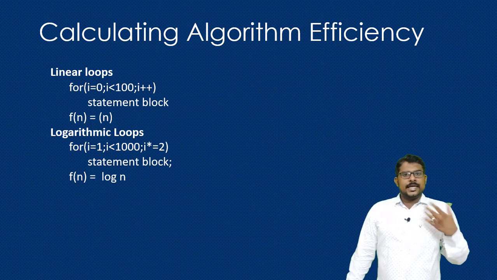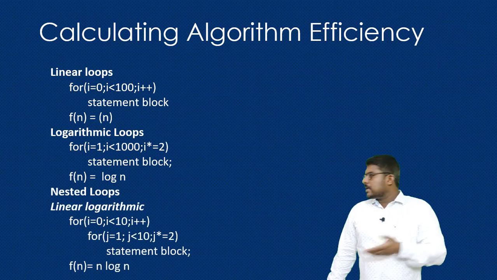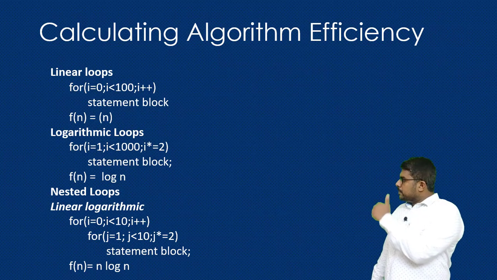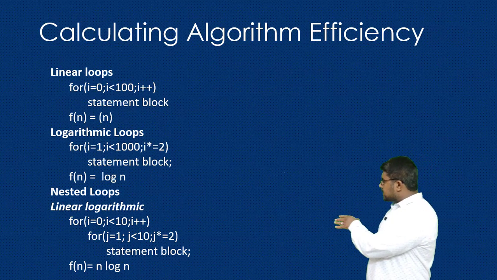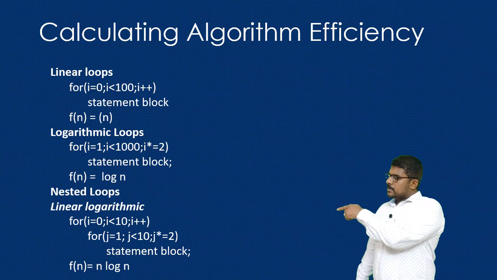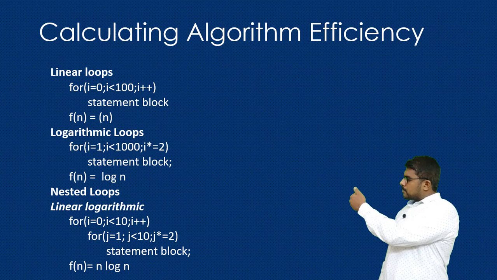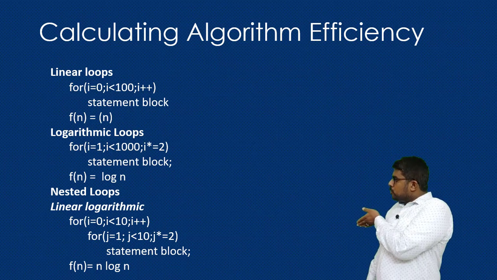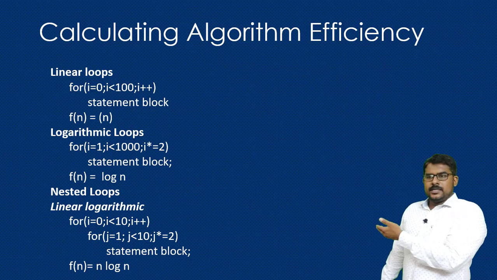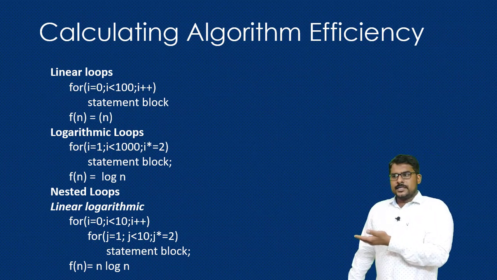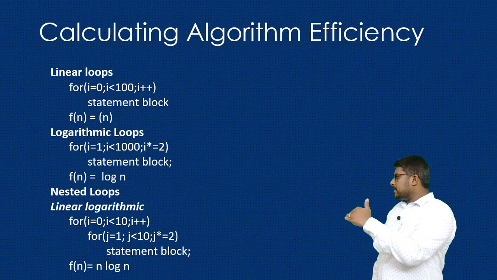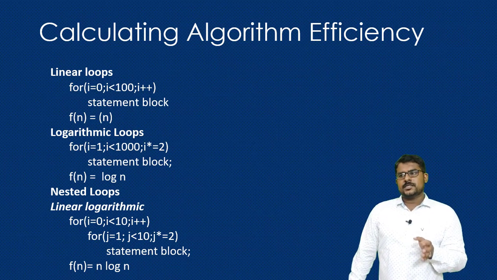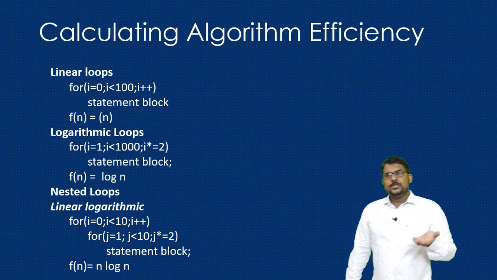Okay, now let us see the next one, which is the nested loop. A nested loop is nothing but a loop inside another loop. Here the outer loop's segment will be executed n times, and for the inner loop the segment will be repeated log n times. So for every n times, you are going to repeat log n times. Here we have to multiply these time complexities, so it is nothing but n log n.